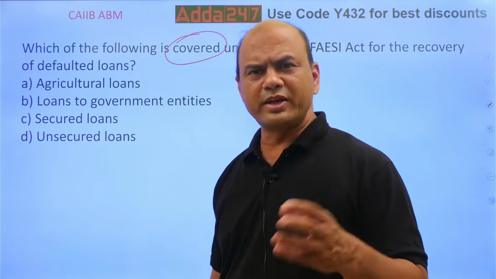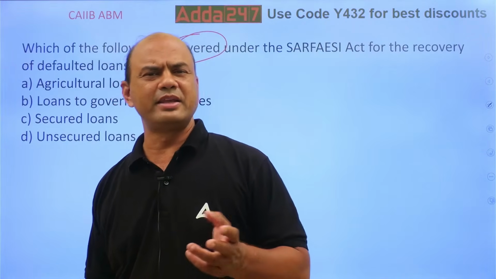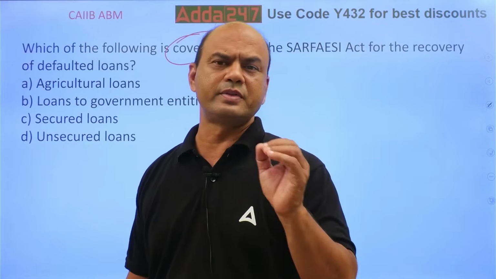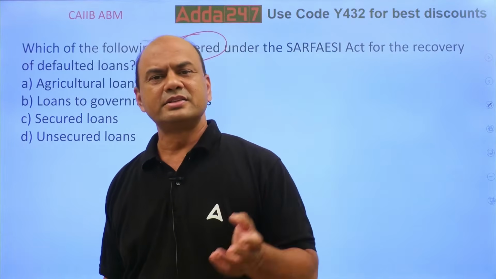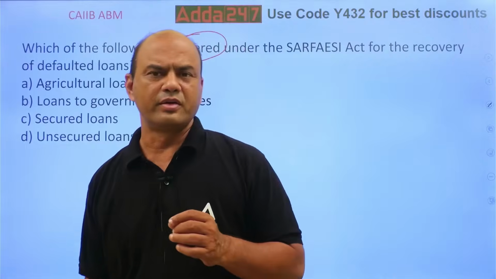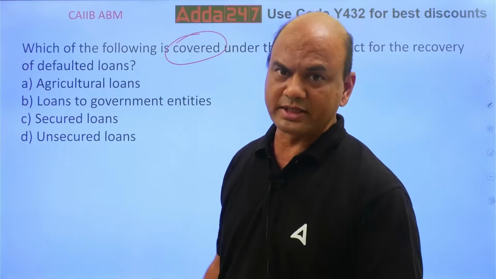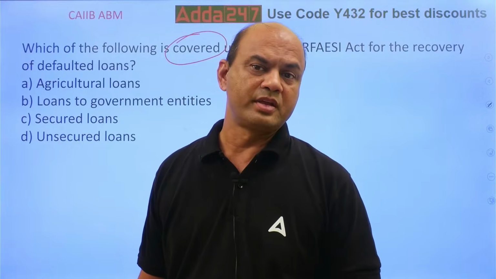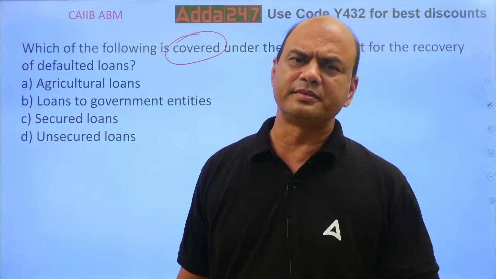For big corporate loans, we have now 2016. This IB, Insolvency and Bankruptcy Act, 2016 for corporate ones. One of the best acts also for companies. There are many. SARFAESI is there, DRT is there, IBC is there. All these three acts are one of the backbones of the banking industry. Because of these acts, what has happened? Banks are able to recover the funds very fast. Otherwise, it was earlier tarikh pe tarikh, huge delay.